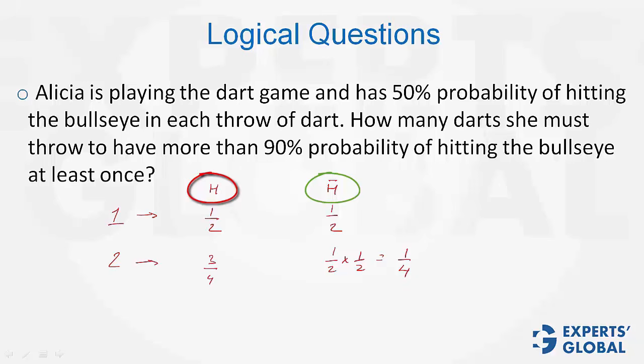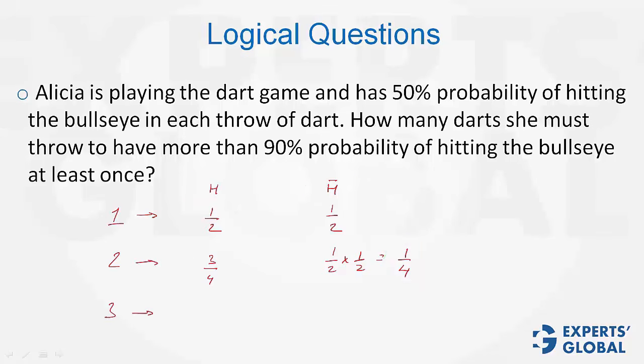Otherwise, we will have to take three cases: that it is hit in the first throw but not the second throw, or it is hit in the second throw but not the first throw, plus that it is hit both the times. So, that would take a lot of time, and the number of cases will dramatically increase in higher number of throws. A better way is to figure out the probability of not being hit, and then 1 minus the probability of not hit will get us the probability of being hit at least once.